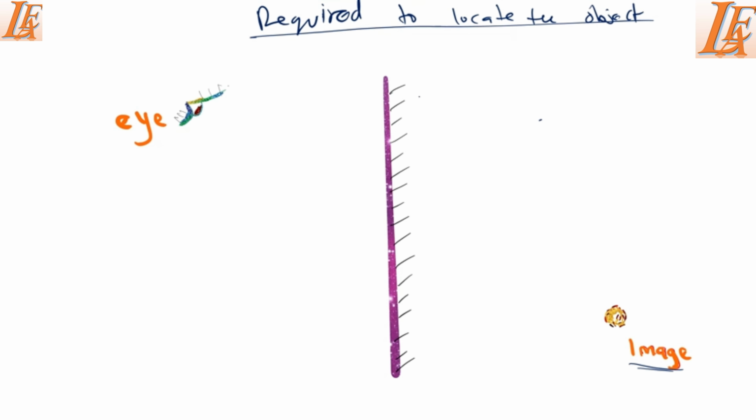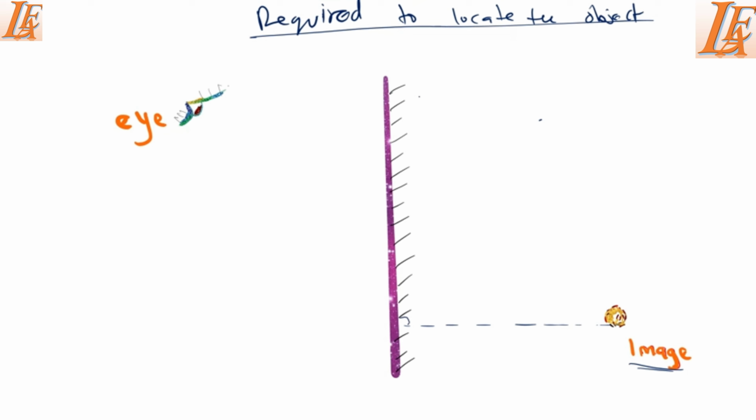So before you draw the rays, the first thing that you do is locate the position of the object, and you use the idea that the object is in the same line with the image. If the object and the image are at the same distance from the mirror, then here we can locate our object very easily.